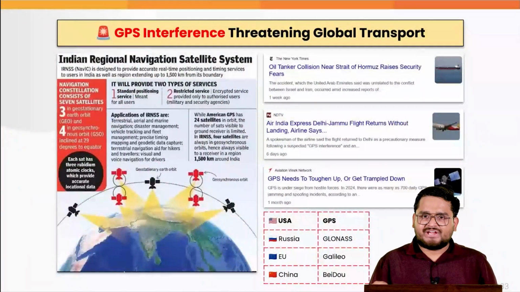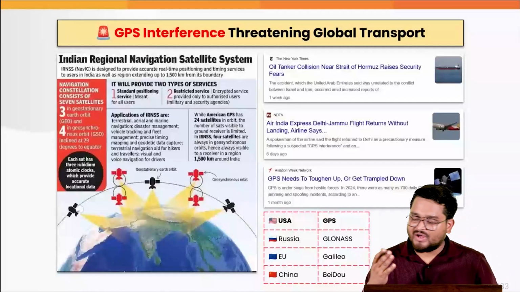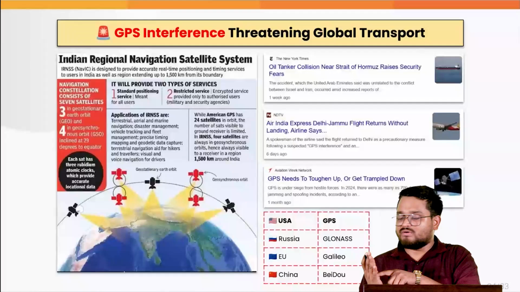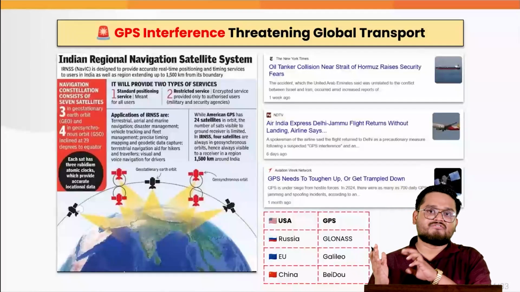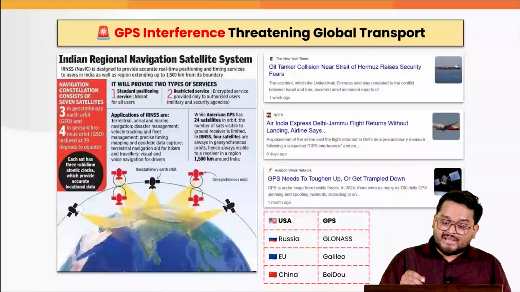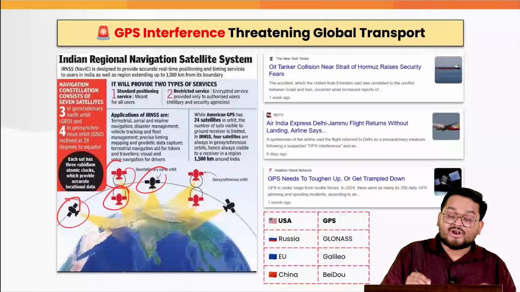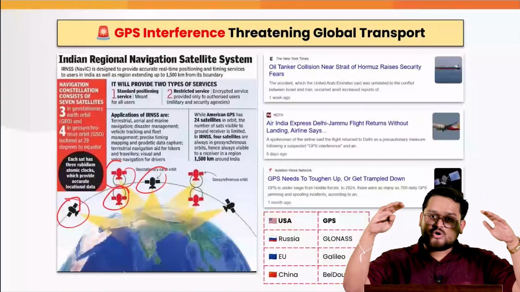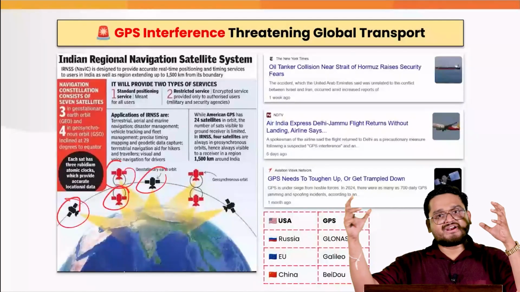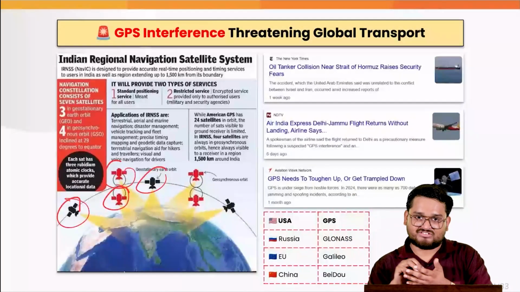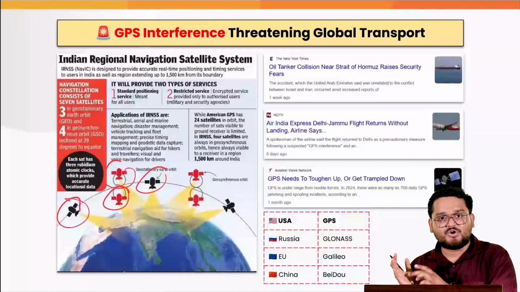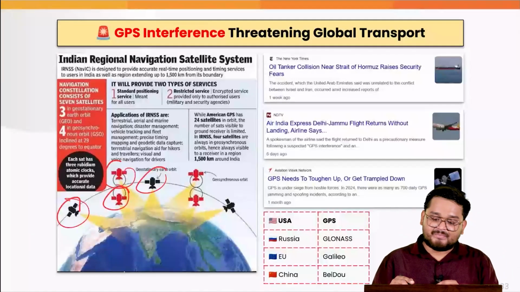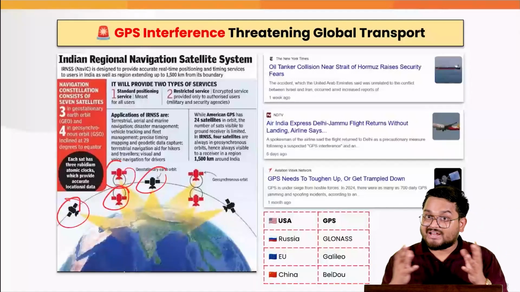See guys, basically we know how GPS works. You have your smartphone, you turn your location on, you open Google Maps, and you can find your accurate location because there are constellations, or collections of satellites, outside the earth in outer space, constantly trying to monitor and track your location if you are switching your location on. So it can pinpoint your location based on the arrangement of the satellites here.